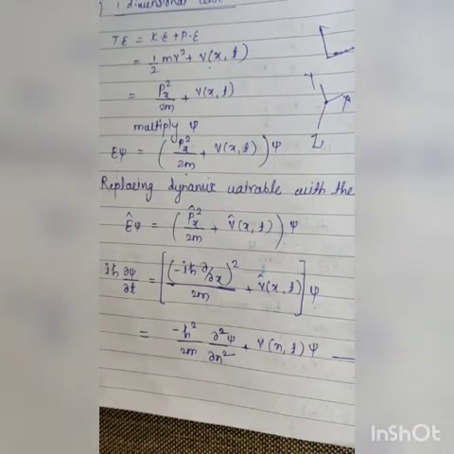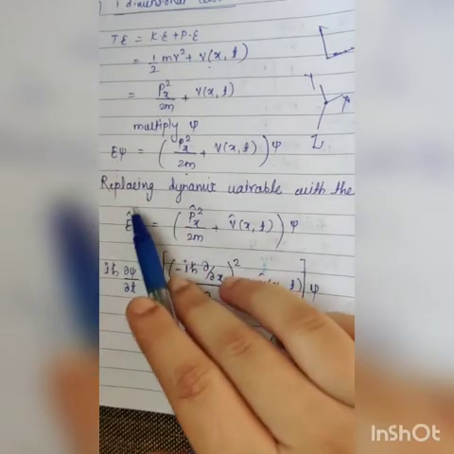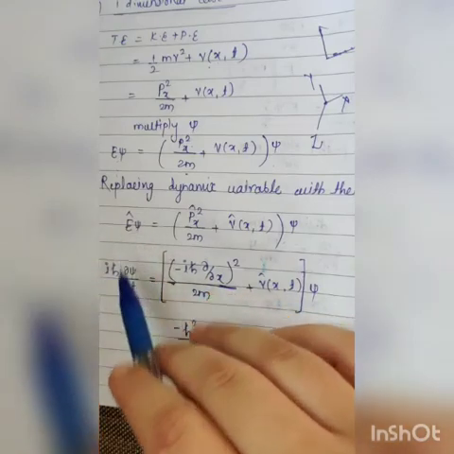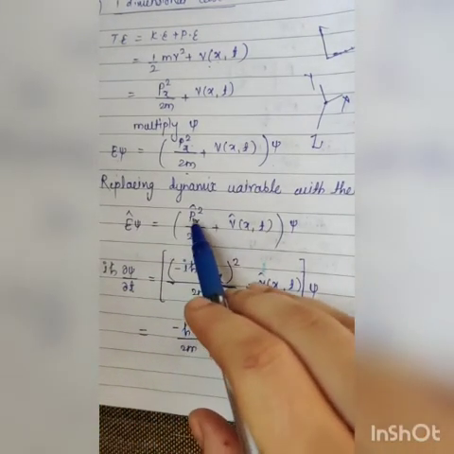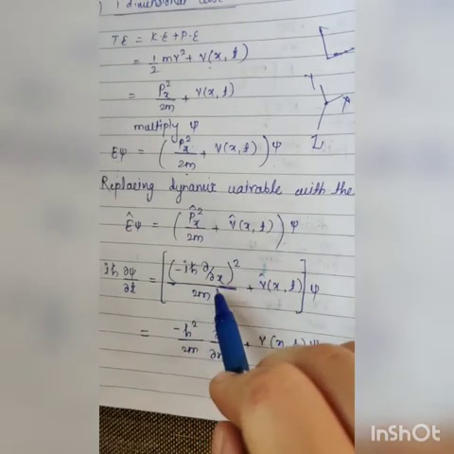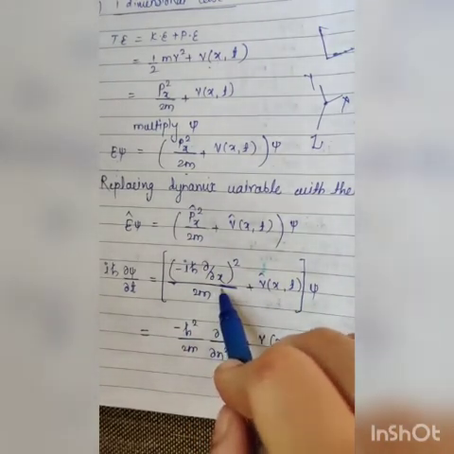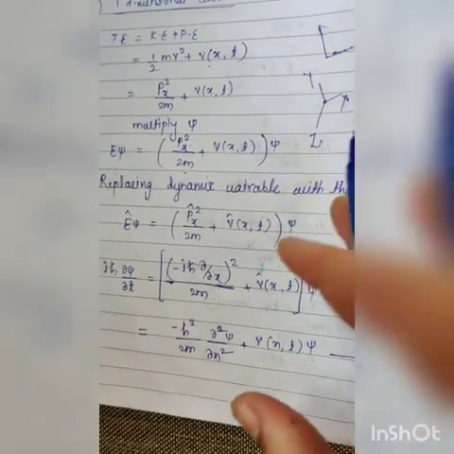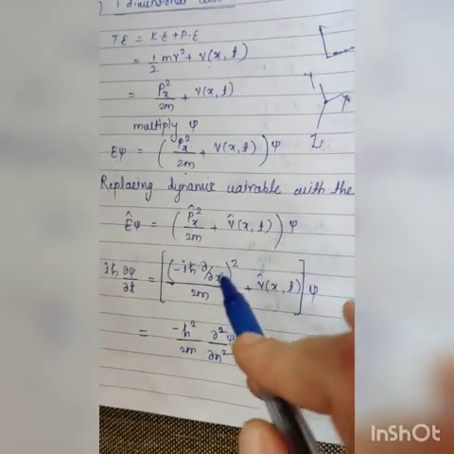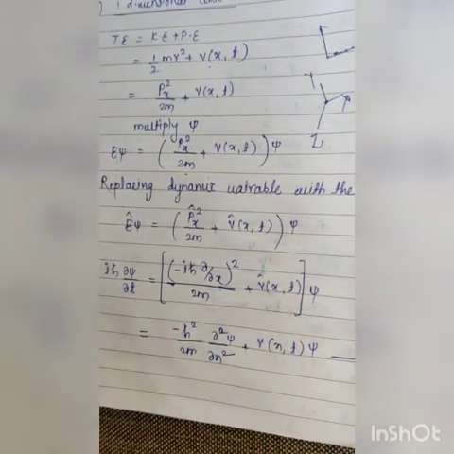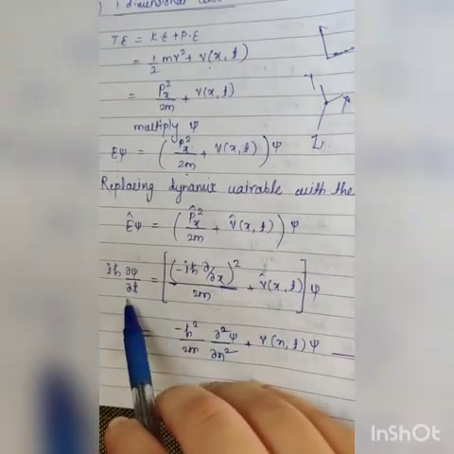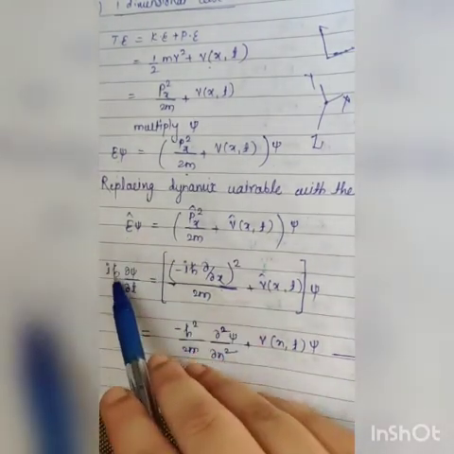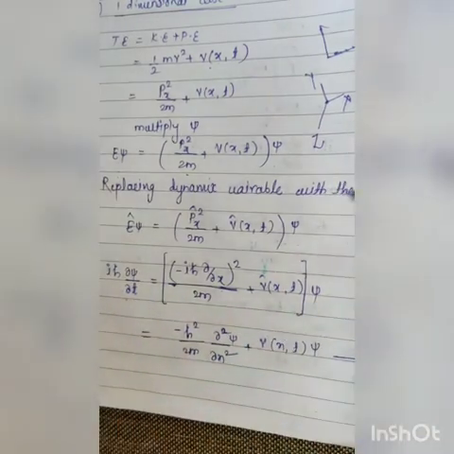Okay. But the value of E is iħ ∂/∂t. When we calculate energy, you have to calculate with respect to time, and when we calculate momentum, you have to calculate with respect to direction. For a particular direction, x direction has different momentum, y direction different momentum, z direction different momentum. But here energy depends on time. So with respect to time, E ψ is equal to iħ ∂ψ/∂t.